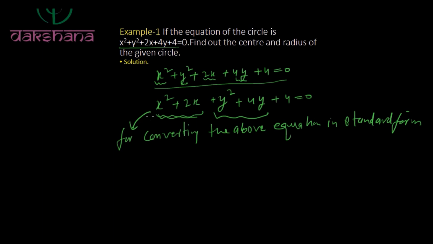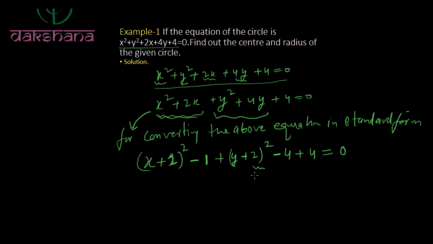So this equation will become (x plus 1) to the whole square minus 1 plus (y plus 2) to the whole square minus 4 plus 4 is equal to 0,